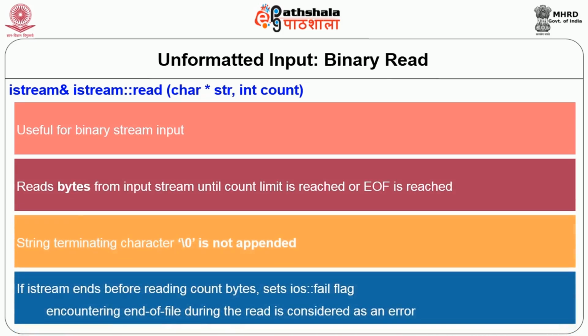That means it will read the bytes until the count limit is reached or until EOF is reached, with no terminating character. But do remember here that the function will not append the null character, the string terminating character, to the extracted characters. And if the string ends before reading count number of bytes, then it will set the fail flag.